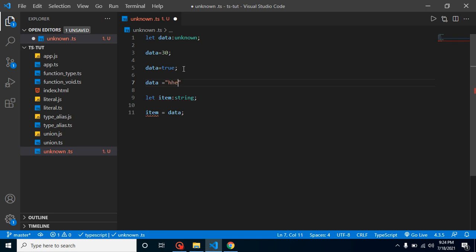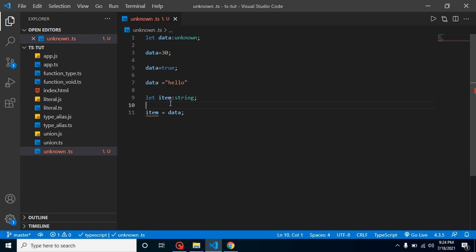And here you can see that item is very sure that it should only be a string value. So this is the case where unknown works in a perfect way, but any will not work. This is the actual use of unknown also.